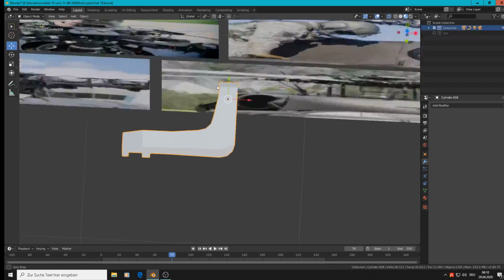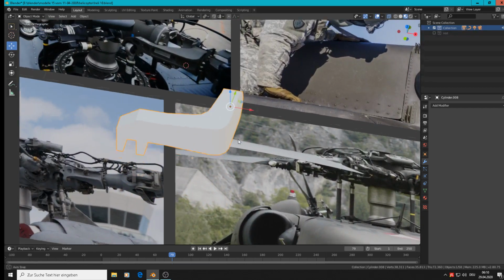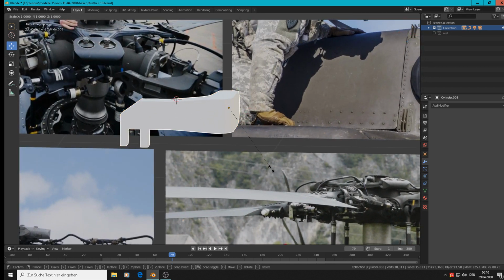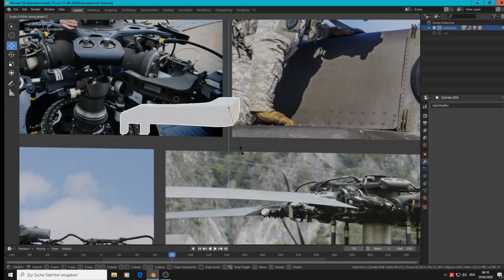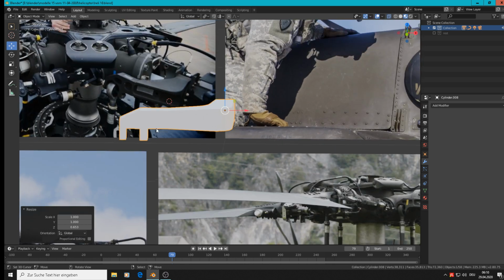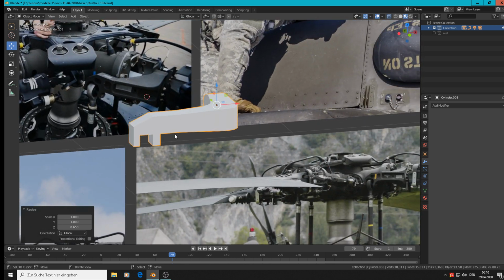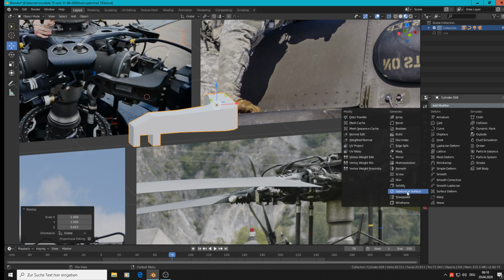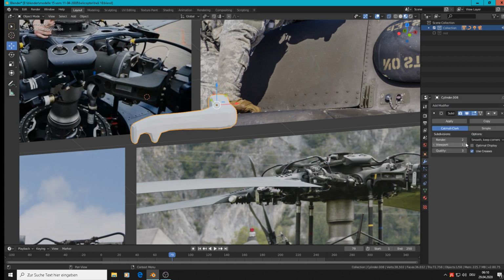So that looks more like that one, and we scale Z in the whole part. So it comes to that. Sorry. So you can bevel each edge now, or you take a subdivision surface, but then you must sharpen up all edges. I don't know what's better.